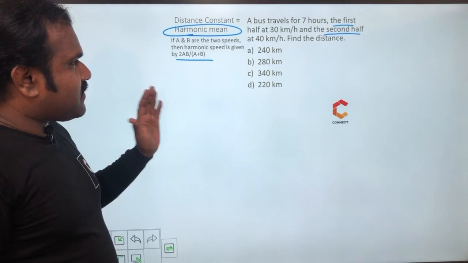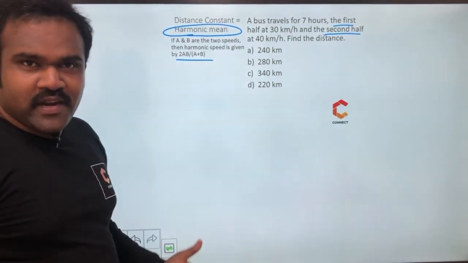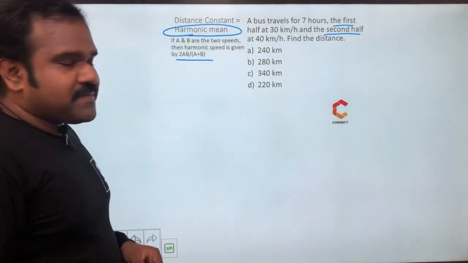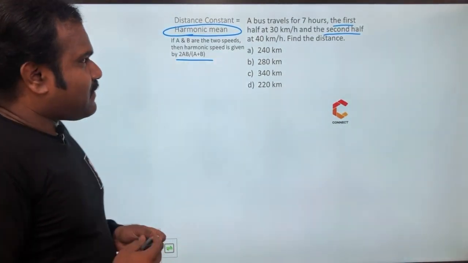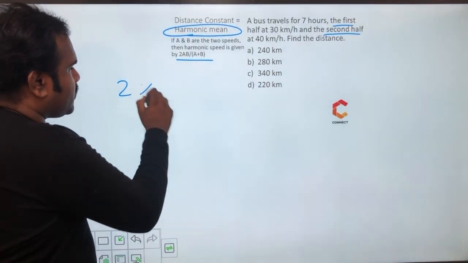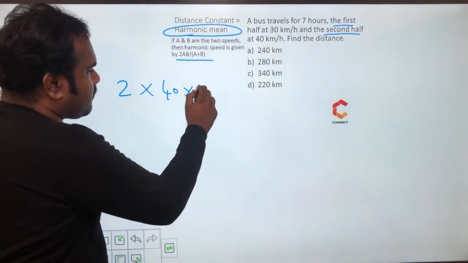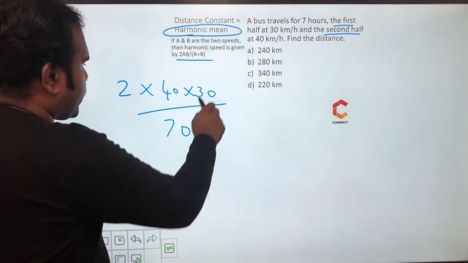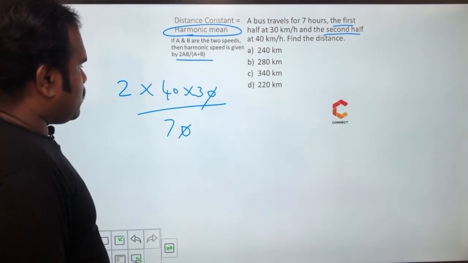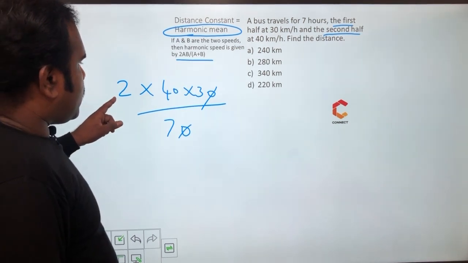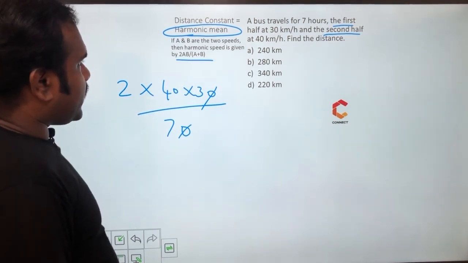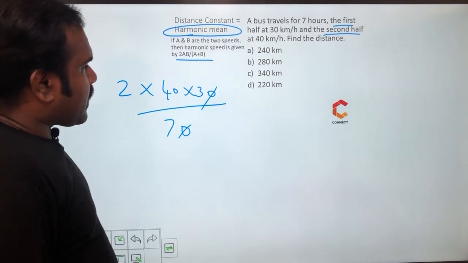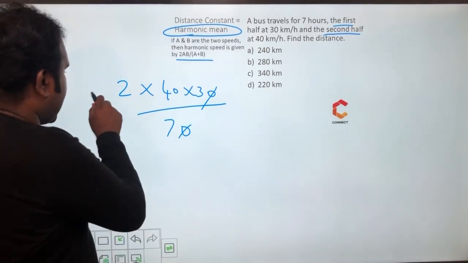Harmonic mean is found from arithmetic mean only. The derivation part we can see later. Now please make a note of this harmonic mean, 2AB by A plus B. So 2 into 40 into 30 by 40 plus 30, 70. 80, 240 by 7. 240 by 7 is the average speed.